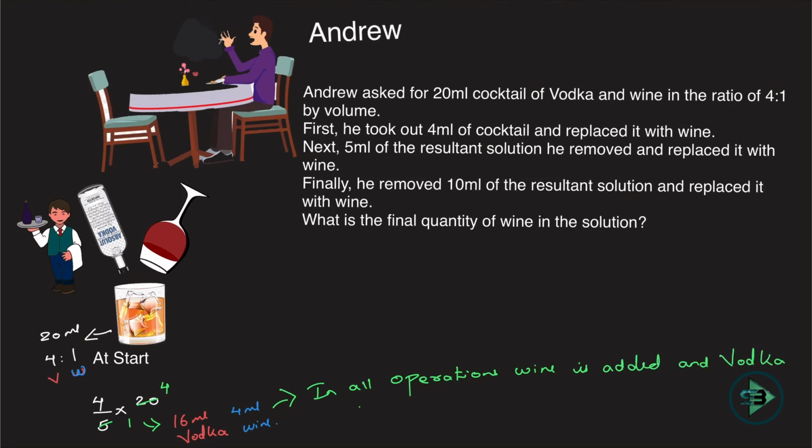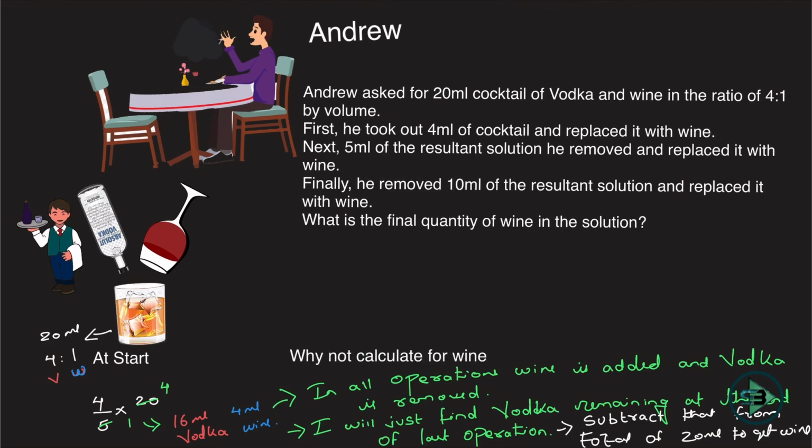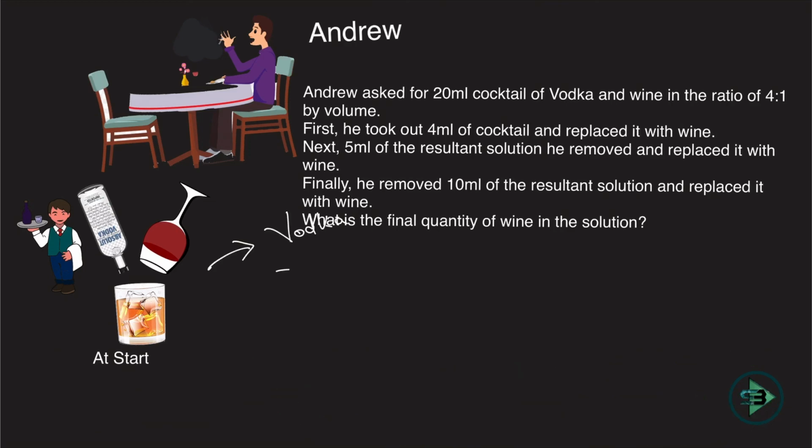Now I understand that in all operations wine is being added and vodka is being removed. So I will just find out the remaining vodka because it will be easier for me to do it that way. So what was the vodka at the start? What is the vodka remaining at the end? And total minus vodka will give me the wine. So I have to just think of the vodka's point of view here now. Okay, so how much vodka was there at the start? I can see that 20 ml was the total drink and 4/5 of that was vodka.